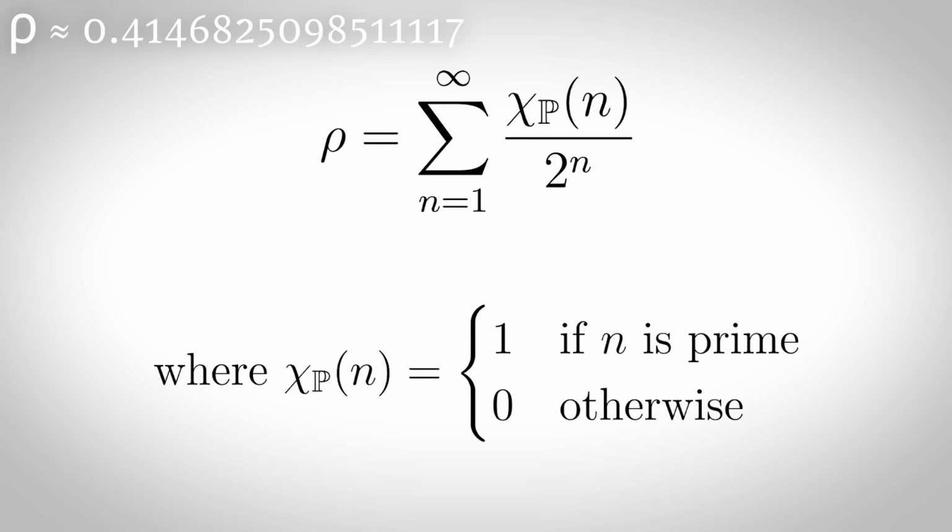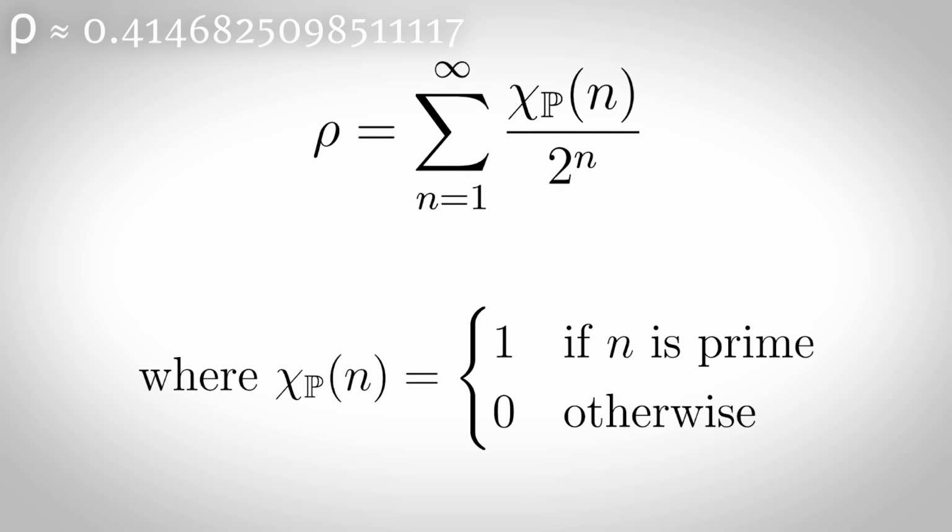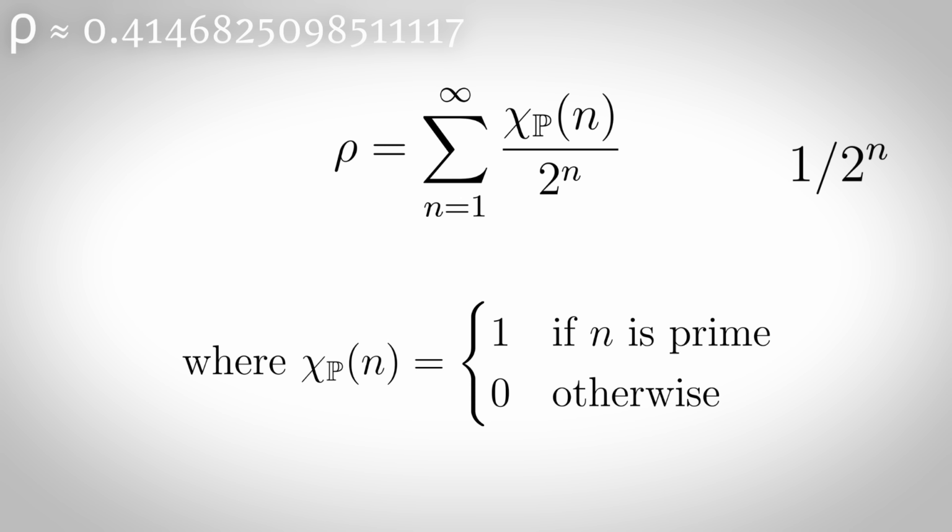The prime indicator constant encodes the pattern of prime numbers into a binary number. Basically, you go through all the natural numbers, and for each prime number n, you add 1 over 2 to the n, and for non-primes, you add nothing.